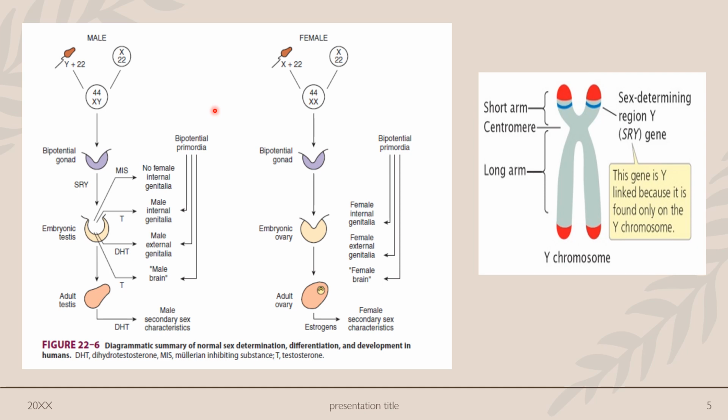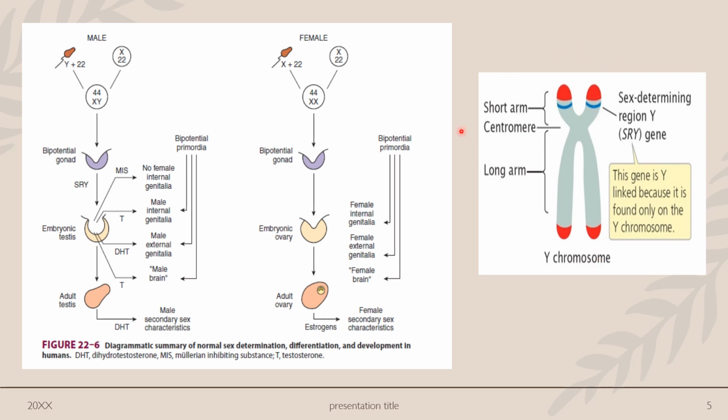Now once the genetic sex is determined, the development of gonadal sex will depend on the presence or absence of the SRY gene. SRY stands for sex determining region of the Y chromosome. It is located at the tip of the short arm of the Y chromosome.